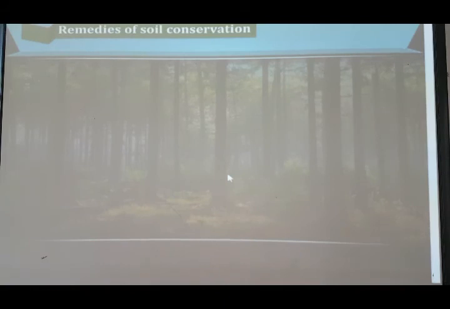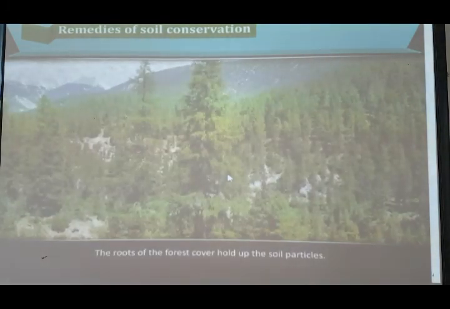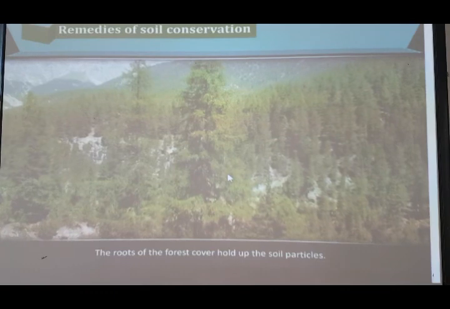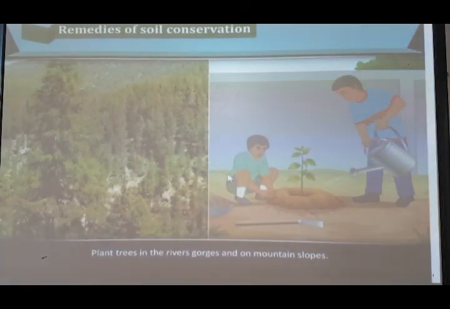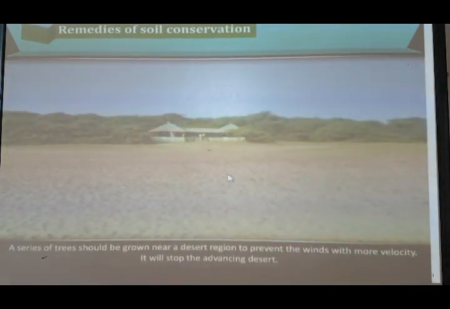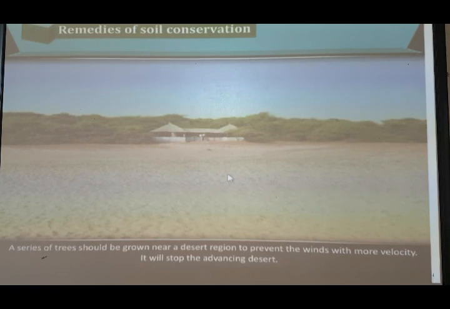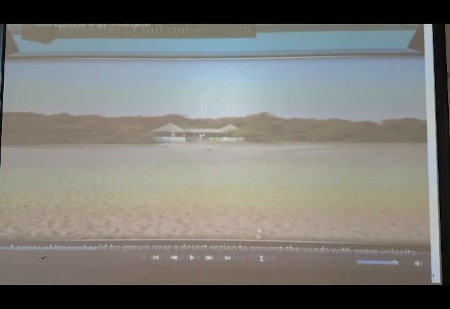Next topic, remedies of soil conservation. Remedies, solutions. The roots of forest cover hold up the soil particles. Plant trees in river gorges and on mountain slopes. A series of trees should be grown near a desert region to stop winds with high velocity and to stop the advancing desert. So in the desert part, trees should be grown so that it will stop further soil from converting into desert.